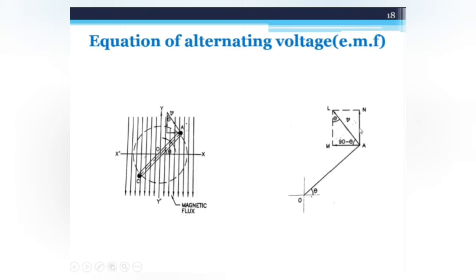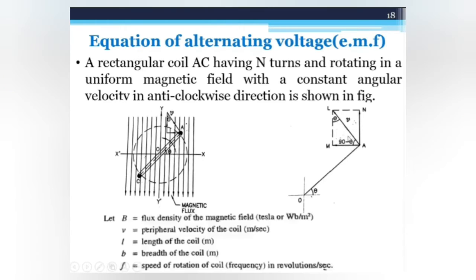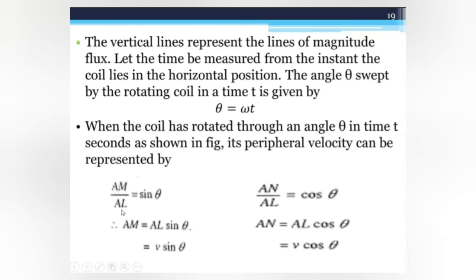So An upon Al is equal to cos theta, and Am upon Al is equal to sin theta. So you get these equations: Am upon Al is equal to sin theta, An upon Al is equal to cos theta, where Al is the peripheral velocity. So put the value of Al. So you get Am is equal to v sin theta, and An is equal to v cos theta.